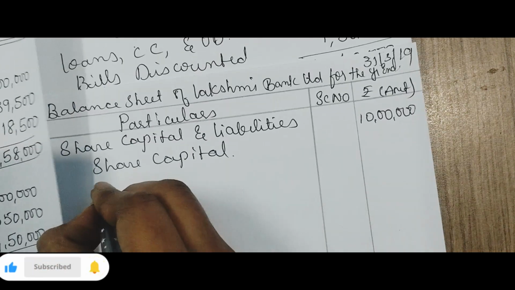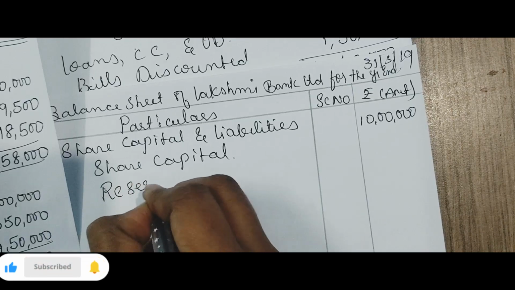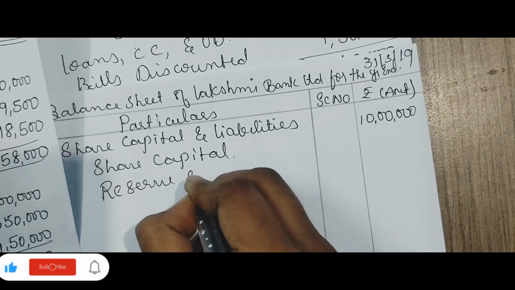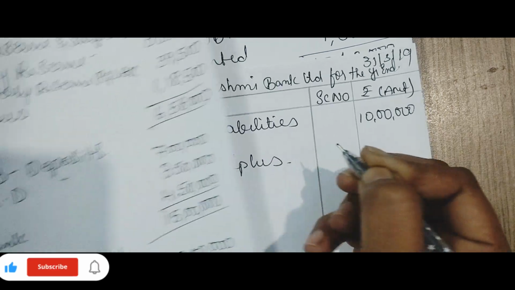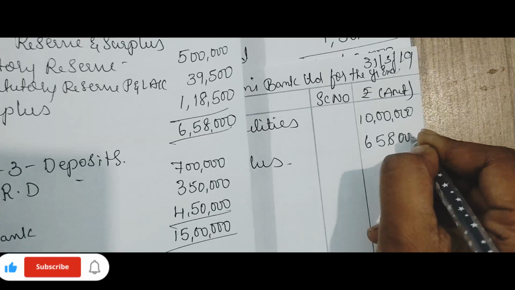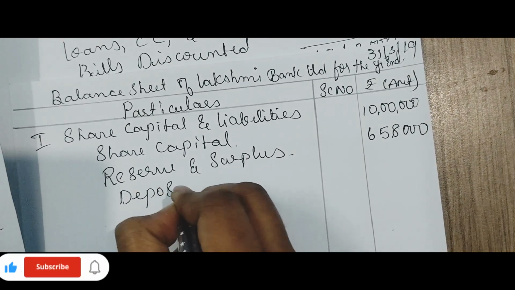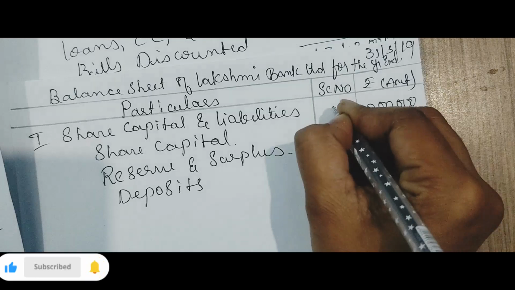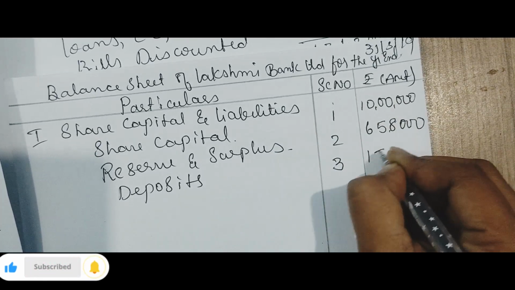Then schedule number 2. Now after preparing the schedules, it is very easy. Just you are transferring reserves and surplus 6 lakh 58,000. Then schedule number 3, deposits 15 lakh.